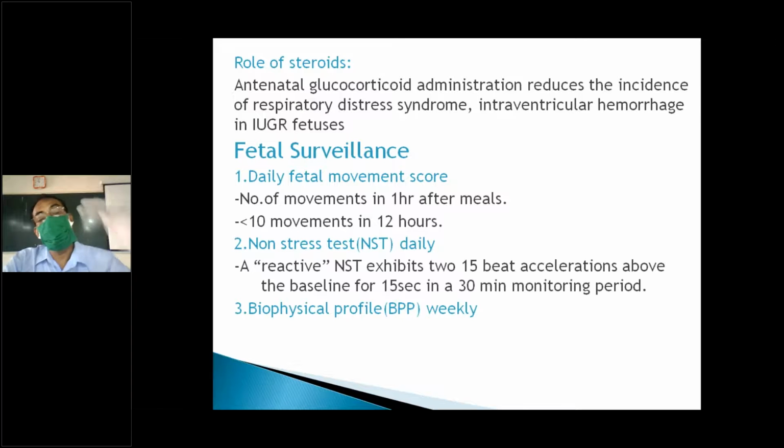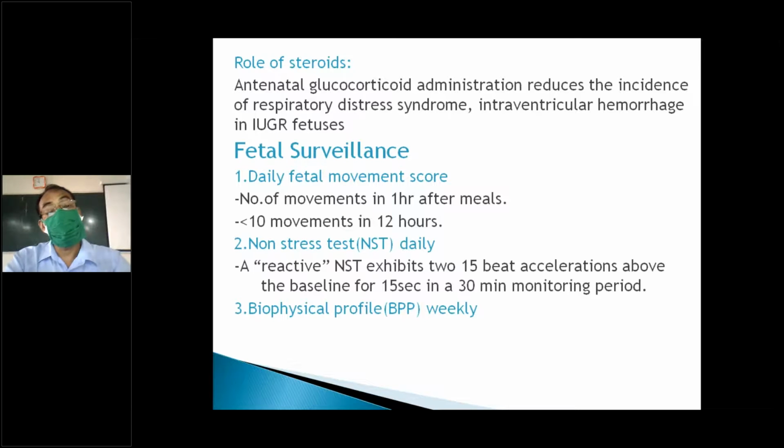If there are less than 10 movements, it is an indication. Mostly it is counted over 24 hours, but the patient will count from morning to evening, 12 hours. If it is less than 10 movements, that is a concern.